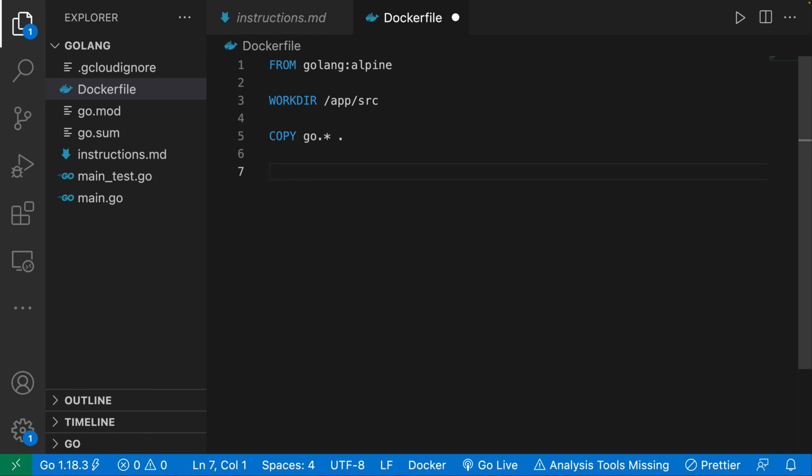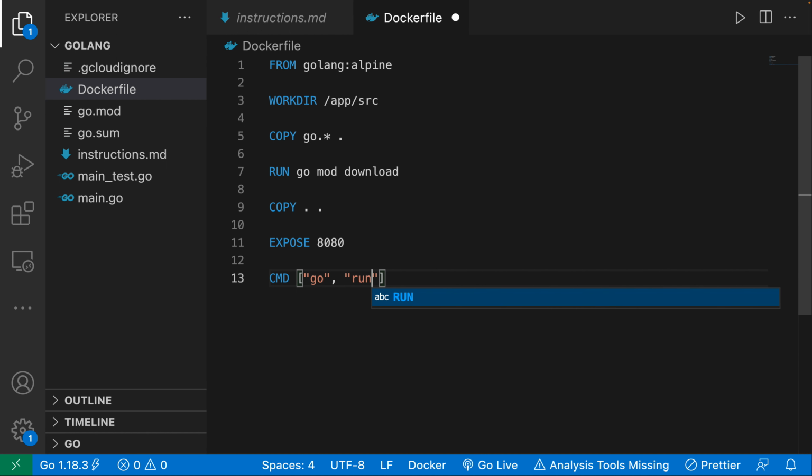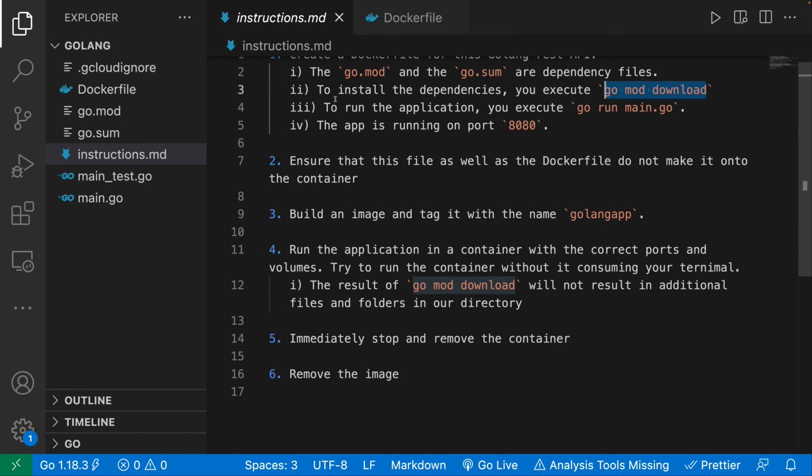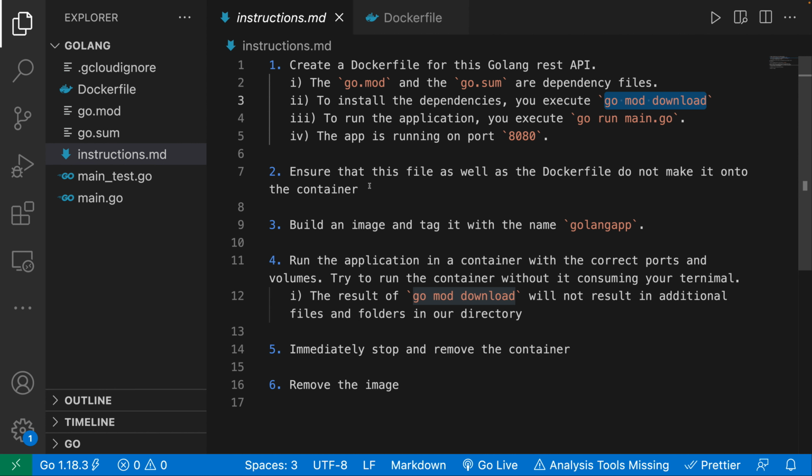So the next thing that we want to do is once we install everything, we're going to go ahead and run go mod download. So download, that's what we're going to run. And then we want to copy everything else into our working directory. Okay, looking good. Now this is running on port 8080, so let's expose 8080. And lastly, as soon as the container is up and running, this is the command that we want to execute. Go run main.go. Looking great.